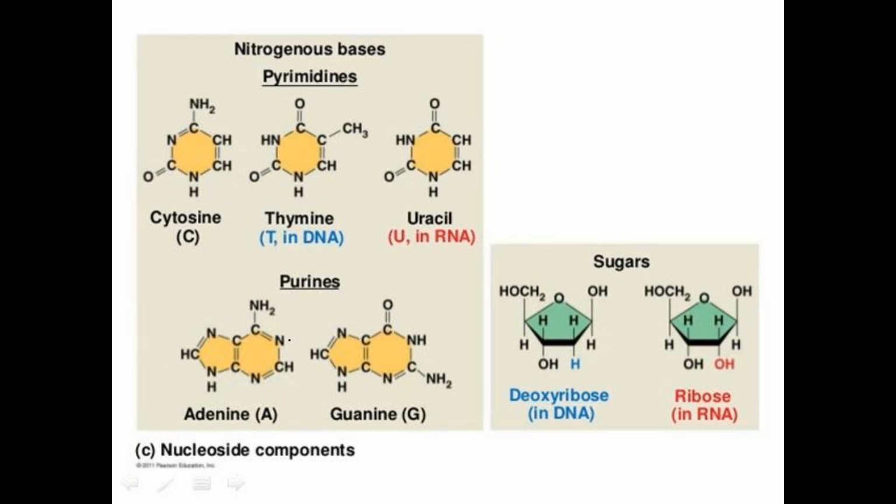Here this is the numbering: 1, 2, 3, 4, 5, 6. We have to give the numbers like this. That is 6-aminopurine. Good.